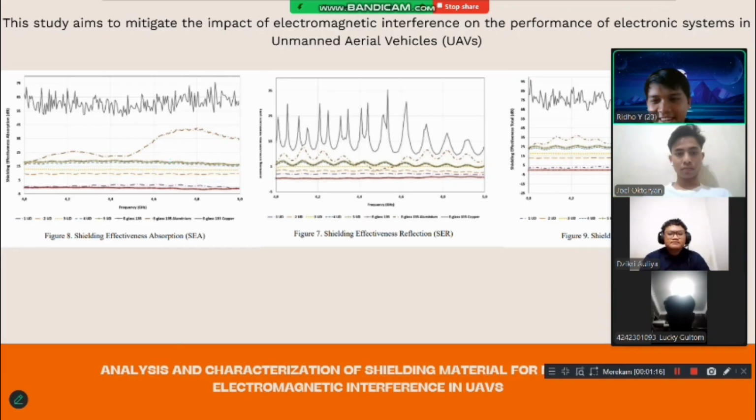This is a chart of shielding effectiveness absorption. It is strongly influenced by the type of material and the presence of conductive layers within the composite structure. E-glass 135 without a metallic layer exhibits the lowest value, indicating limited electromagnetic wave absorption capability.